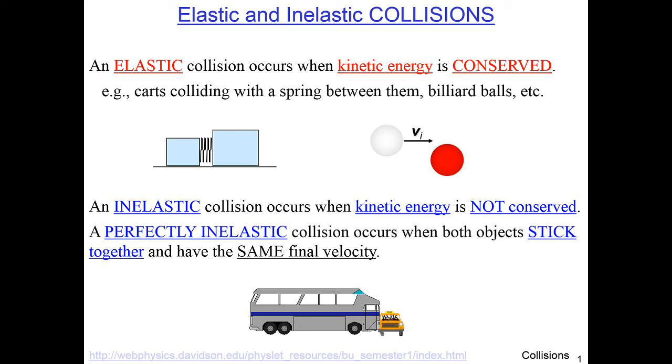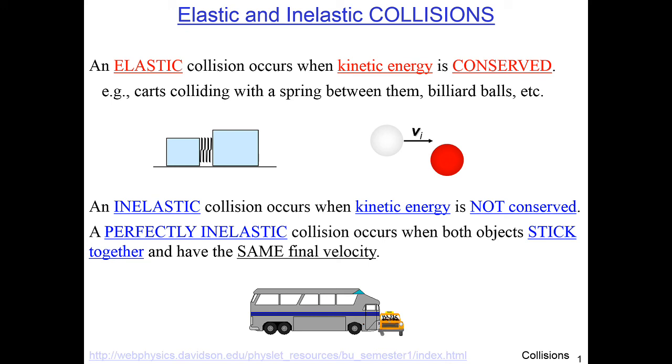We tend to categorize collisions into two types. One is an elastic collision. So in an elastic collision, the kinetic energy of the objects colliding is conserved. Energy is always conserved, but in many collisions, some of the kinetic energy is converted into heat. In the case of an elastic collision, none of the kinetic energy is lost to heat, it's all kinetic energy. In an inelastic collision, the kinetic energy is not conserved. Some of the kinetic energy has been converted into heat or sound.